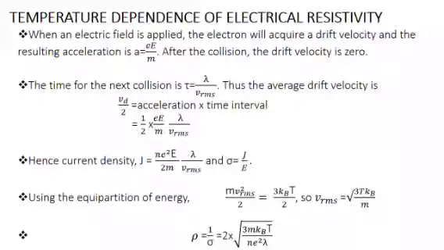The current density equation J is equal to sigma E. Substitute the value of the drift velocity in the current density equation. Using equipartition of energy, substitute the value for Vrms. So the resistivity rho is equal to 2 into root of 3m kBT by n e square lambda. That is, rho is proportional to root T, where T is the temperature in absolute scale.